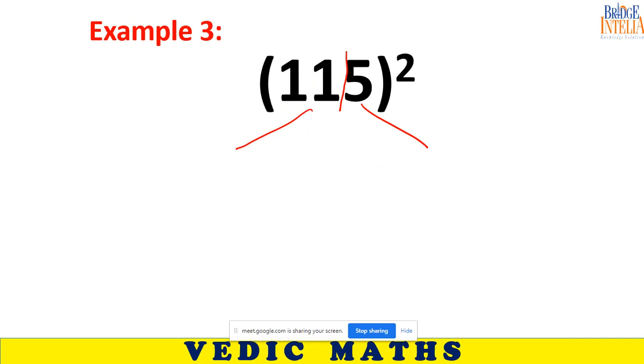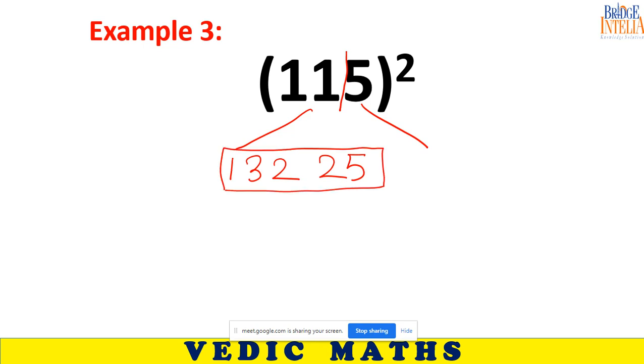132, 25. 13225. Very good, because 11 multiplied by 12 is equal to 132. I will teach you in later classes how you can multiply anything with 11 in your mind itself. But we have to go logically. We have to go sutra by sutra. That's why I cannot jump the queue. So everybody got the same answer?